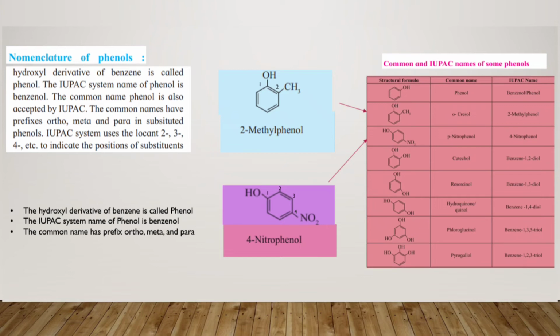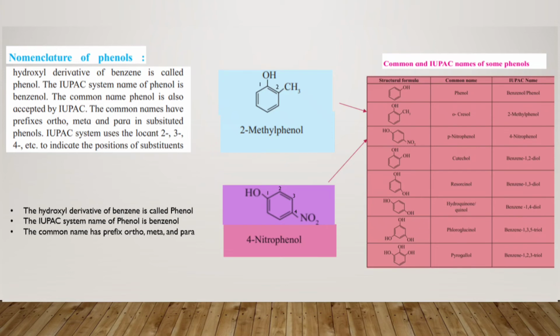Next you have the same benzene ring attached by an OH group and an NO2 group. As the NO2 group is present at the para position, it is called p-nitrophenol. The next is a benzene ring attached by 2 OH groups. This is called catechol.